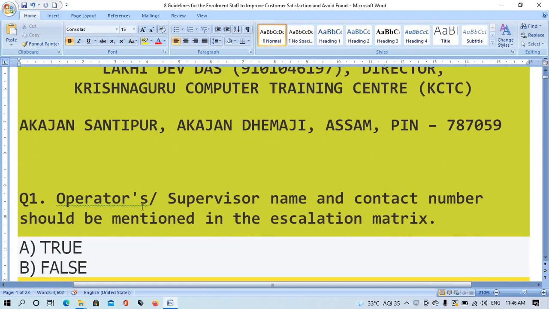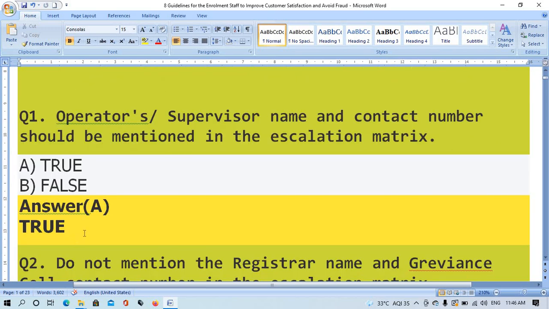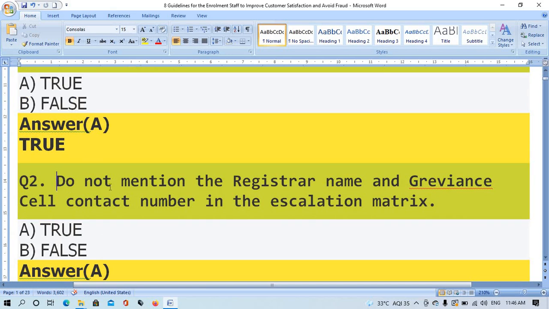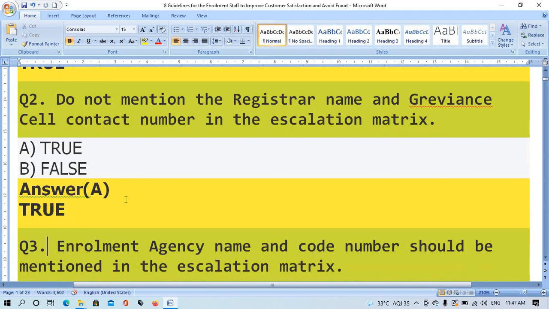Question number 1. Operator / supervisor name and contact number should be mentioned in the escalation matrix. Option A true, option B false. The right answer is option A, true. Question number 2. Do not mention the registered name and governance cell contact number in the escalation matrix. Option A true, option B false. The right answer is option B, false.